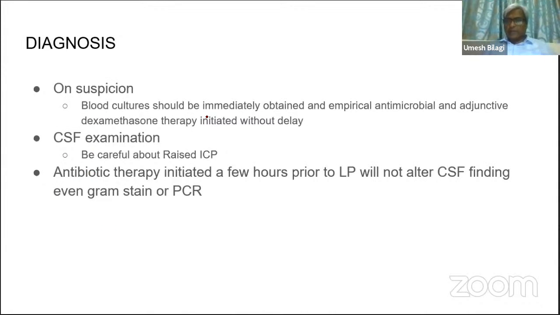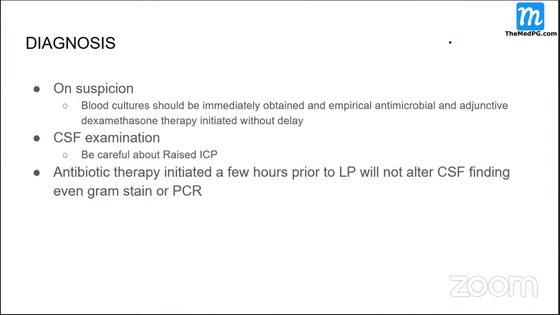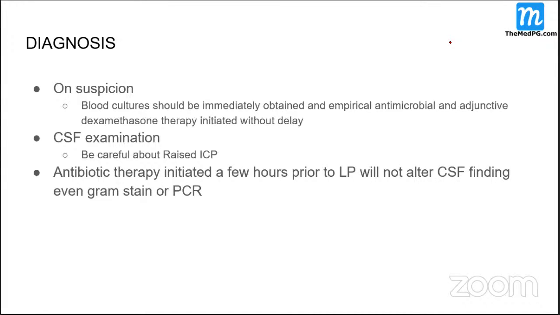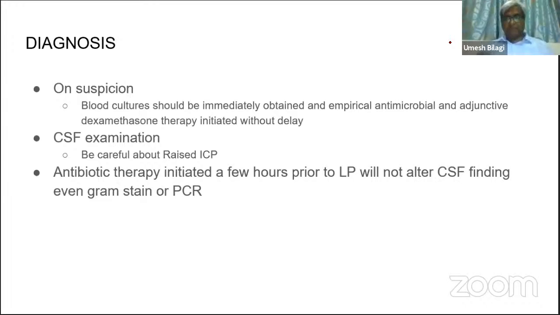Diagnosis. How do you diagnose a patient of meningitis, students? First thing is, if you suspect, don't keep quiet. If you suspect the patient has meningitis in the middle of the night, don't keep quiet. Treat him empirically.